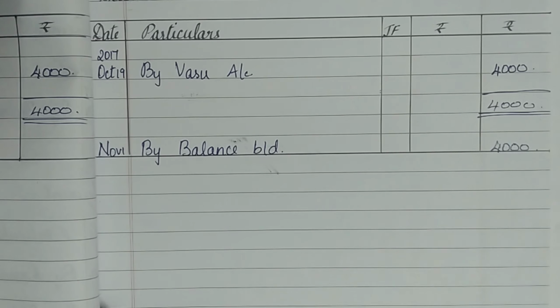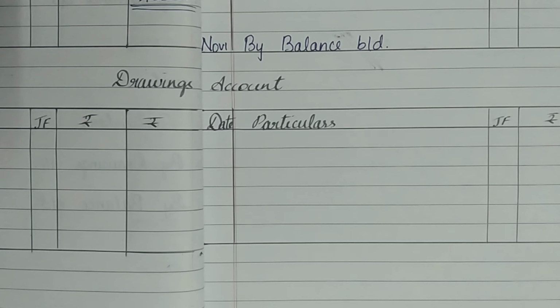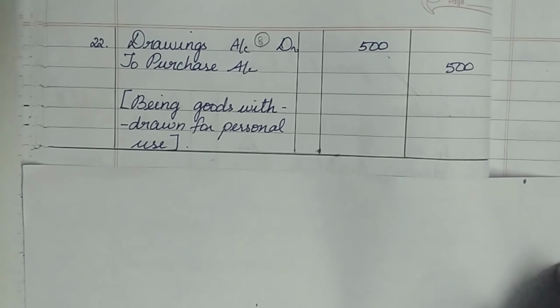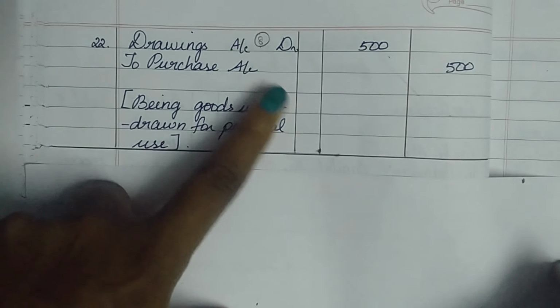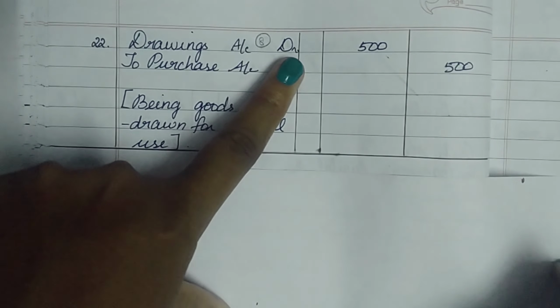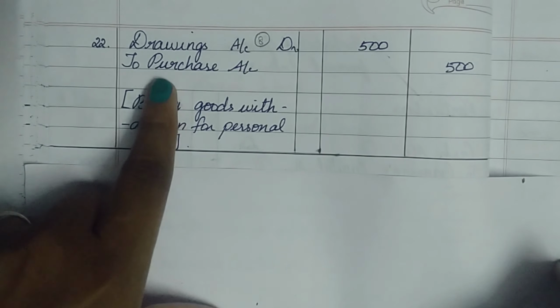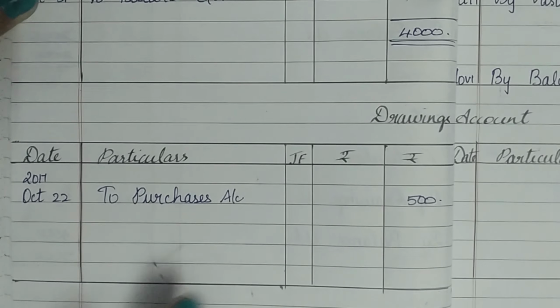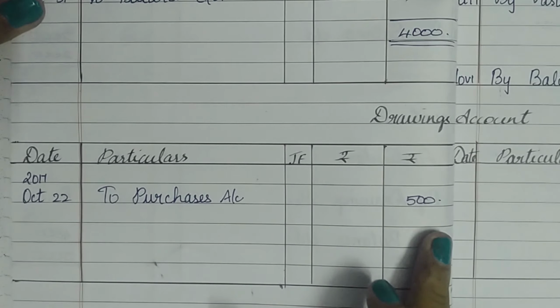Next, moving on to the last account. The last account is our drawings account. There is one transaction on the 22nd relating to drawings, that is drawings account debtor to purchases. So drawings is debited. Therefore, go to the debit side of the drawings account and write to purchases 500. So on the debit side of my drawings account, I've recorded on the 22nd to purchases account 500.